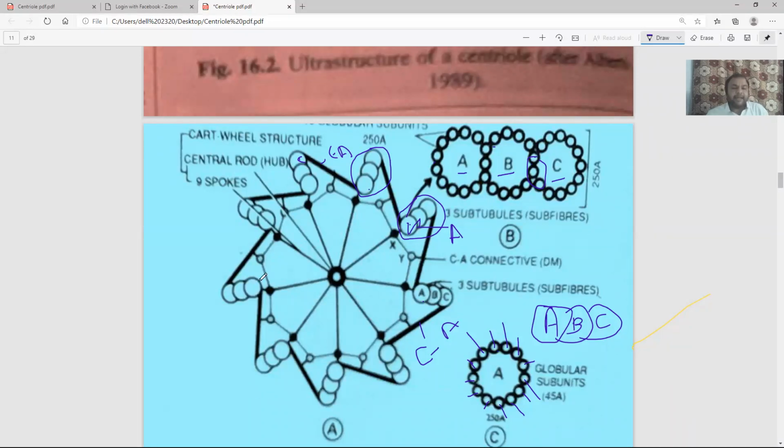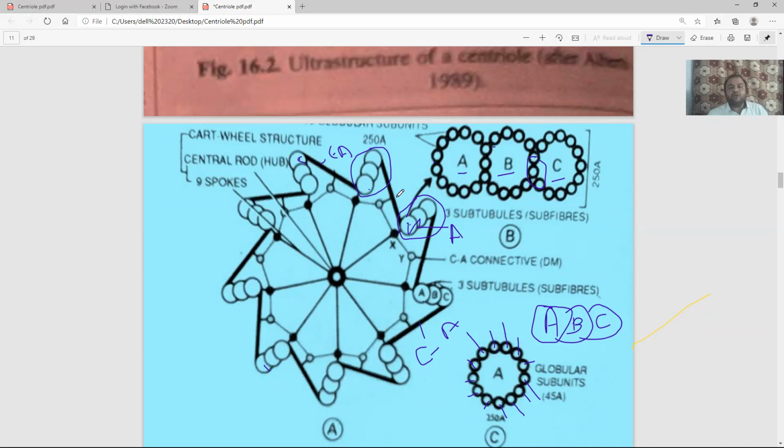Adjacent triplets are joined with each other by CA linkage. This C is joined with this A. They both are adjacent.